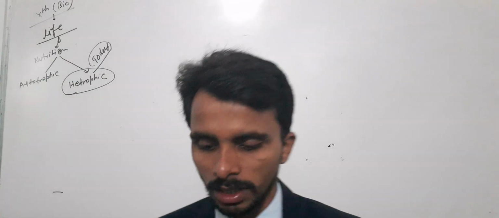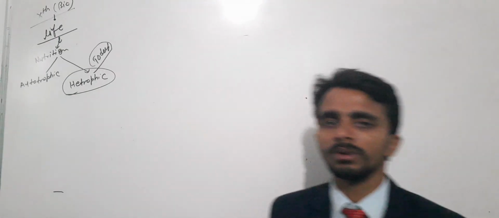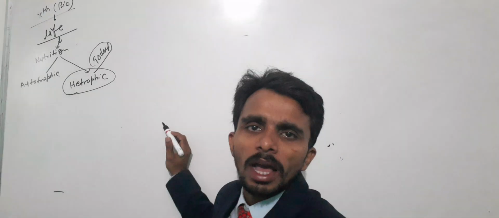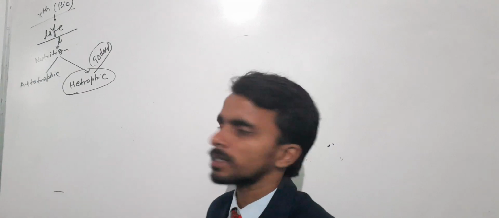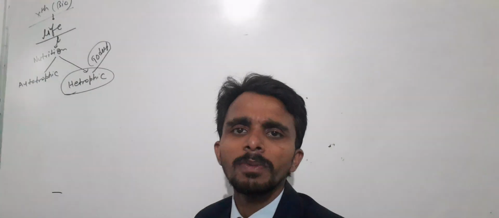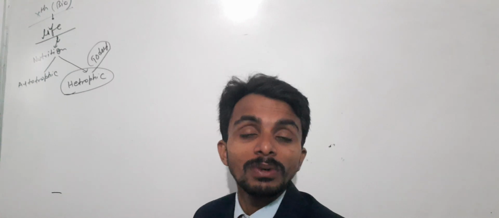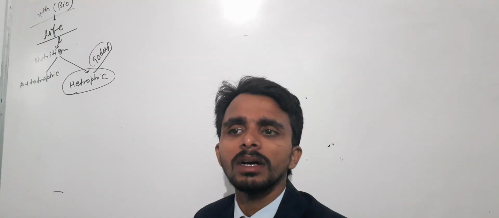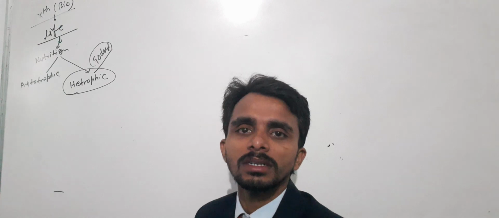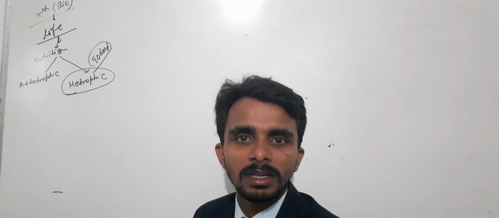Certain examples are given in your NCERT book, and you must follow them, like amoeba. Amoeba is really amazing, as it can change its body shape by changing the shape of its plasma membrane, right?